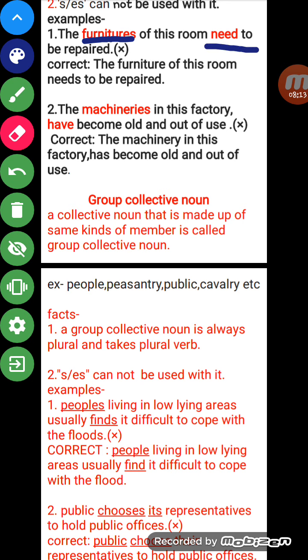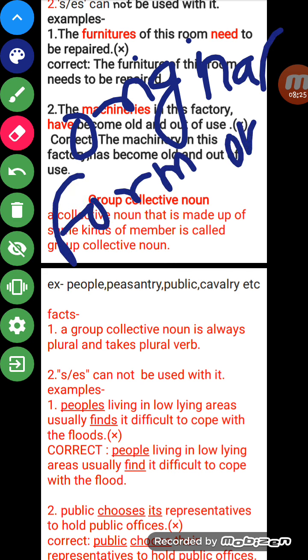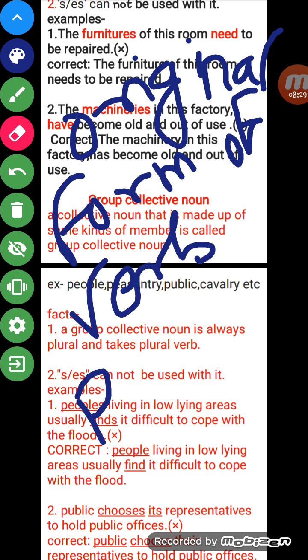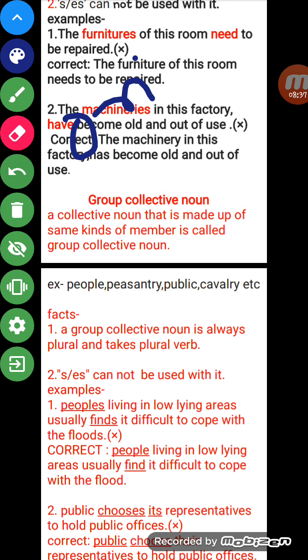Need is a verb, and in the original form of the verb it is plural. But if we want to make the verb singular, we add s.